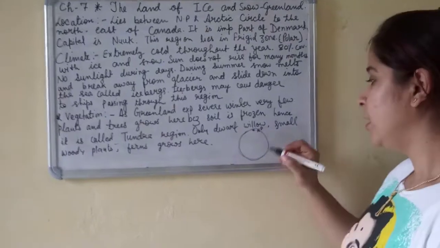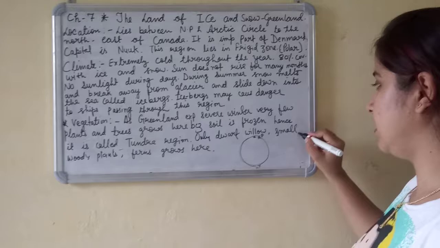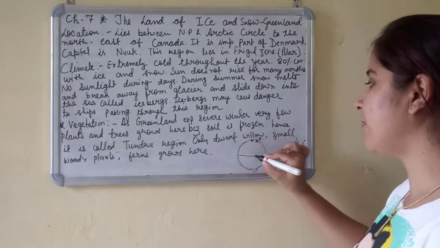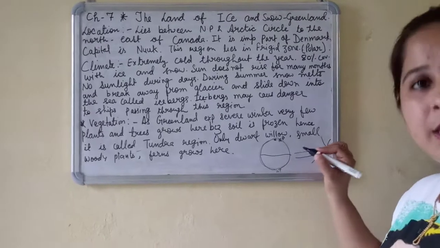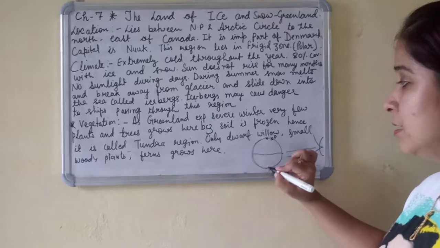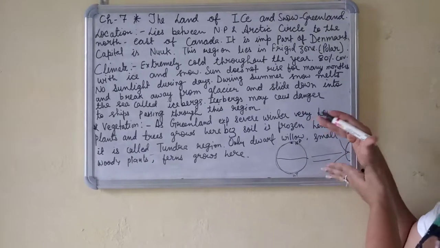Why? There is the South Pole, and the sunlight falls directly on the equator. But on the polar regions, the North Pole and the South Pole, the two polar regions on the earth,